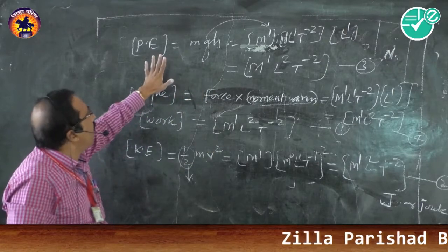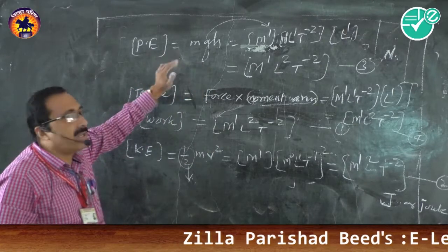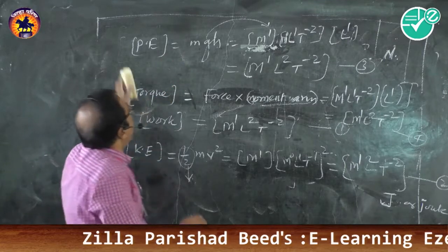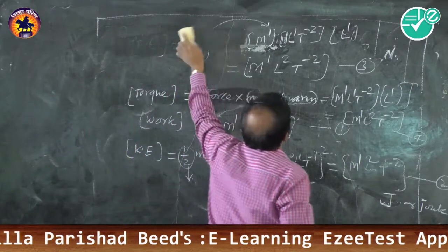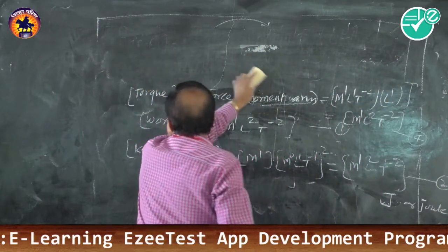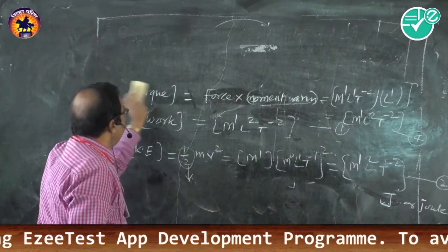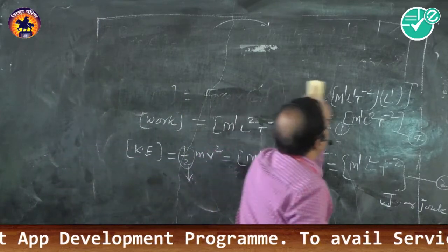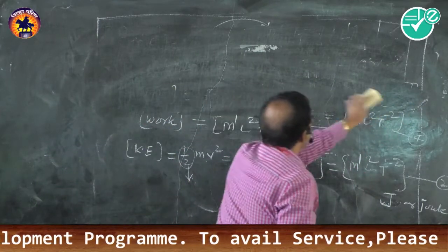We are going to use these things in the next article on applications. So please note down that the dimensions of torque, work done, kinetic energy and potential energy are the same.